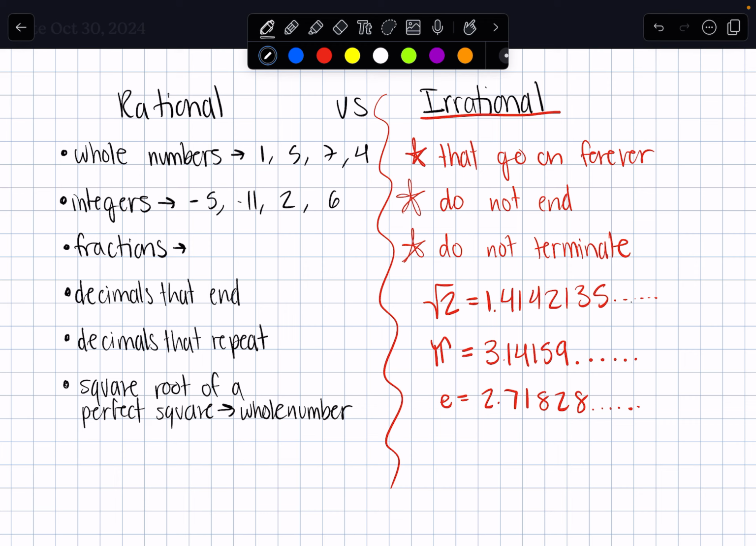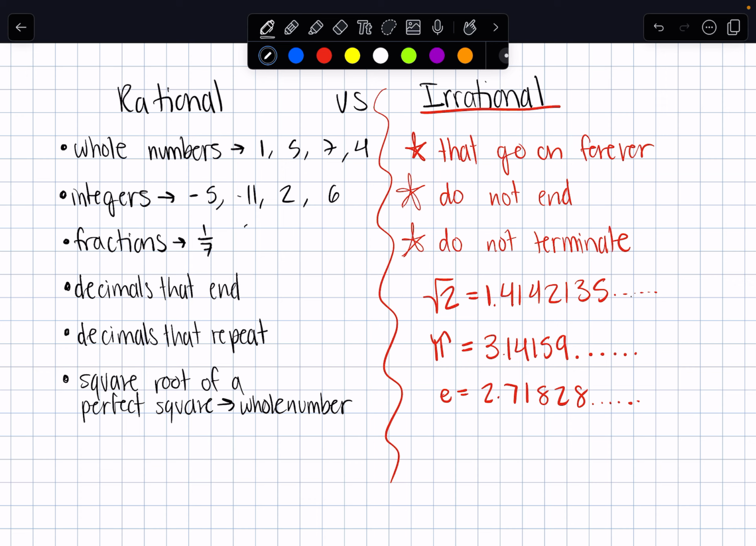Fractions, right, are when you're dividing one number by another number. And so all your fractions, if it can be written as a fraction, are going to be rational numbers. So for instance, like 1/7, 2/9, even a negative like 1/10, those can all be written as decimals that end or decimals that repeat, which means that they're rational because when we actually divide them, we're going to get a decimal that ends or decimal that repeats. Okay, so for instance, decimals that end, that's going to be like 7.25.